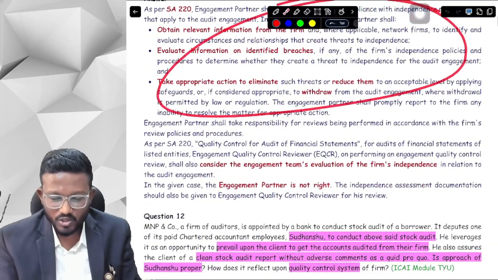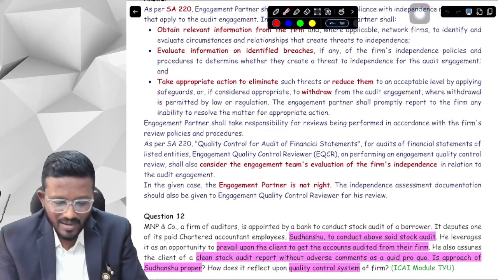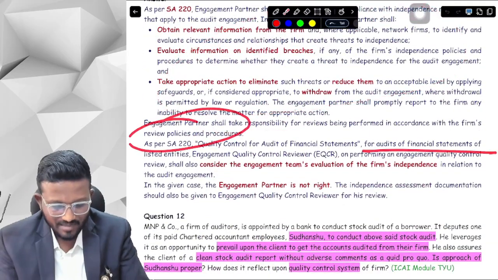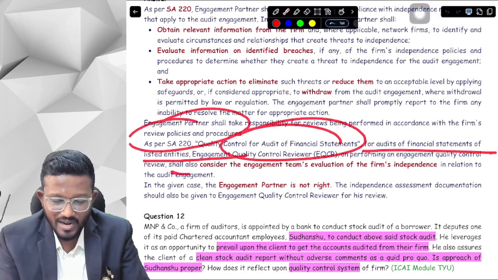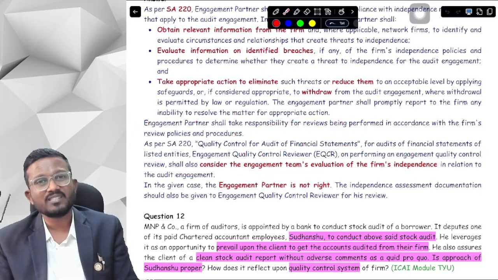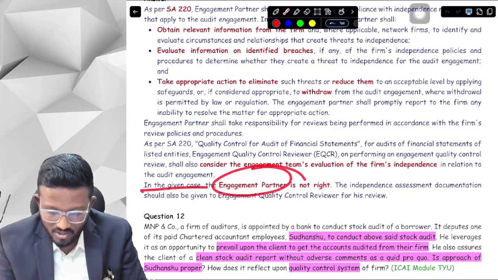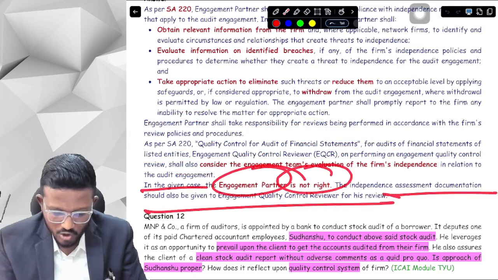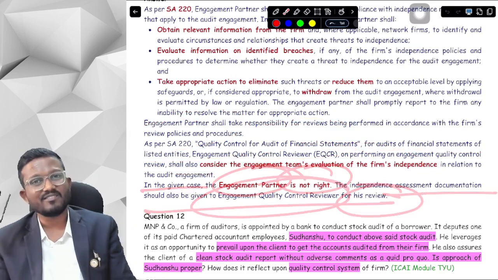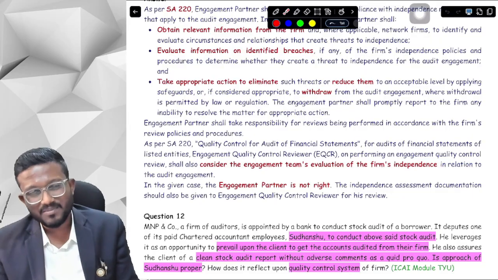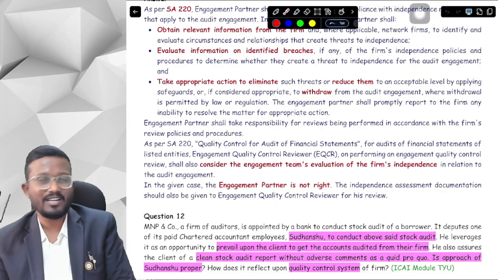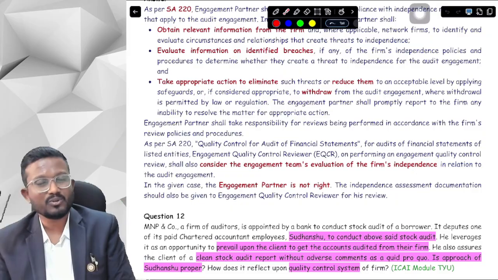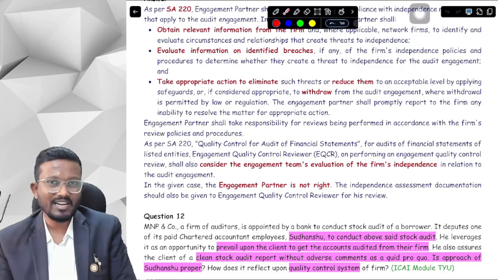Next, the engagement partner should take the responsibility in the form. And as per SA 220, the audit of financial statements of listed entity, EQCR also has to consider the evaluation of firm's independence. So here EP is not right. The independence assessment documentation should be given to EQCR for his review. EQCR also has the responsibility, and EP also has the responsibility. EQCR should get the document, it should get to review the documentation of independence.